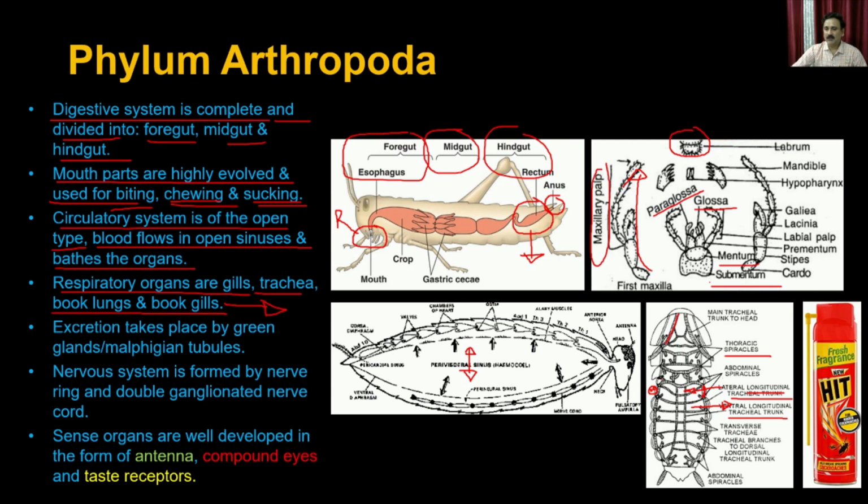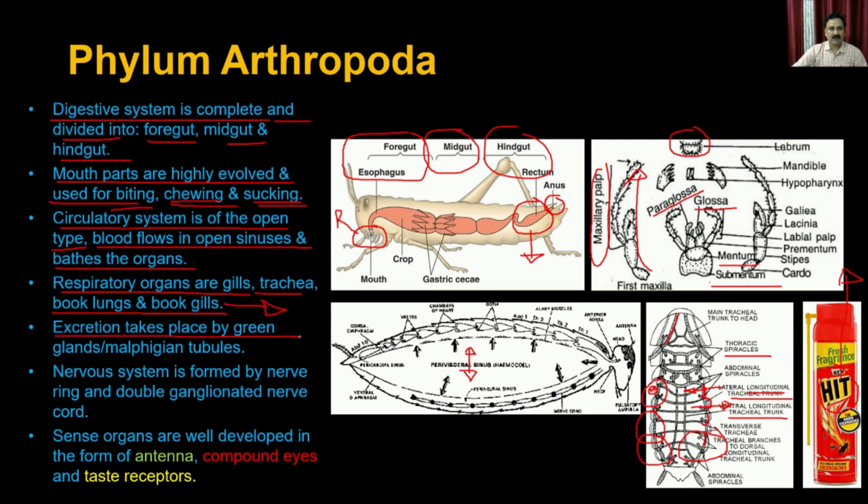And this is the place where people are trying to destroy this particular respiratory system, and that is what people are doing with the HIT, right? You might have seen that people are using the HIT for killing cockroaches. How the HIT works is that it destroys the respiratory system of a cockroach. It enters into the cockroach and blocks these membranous structures, and that's how the cockroach cannot breathe when you are spraying the HIT, and that's how it is going to kill the cockroach.